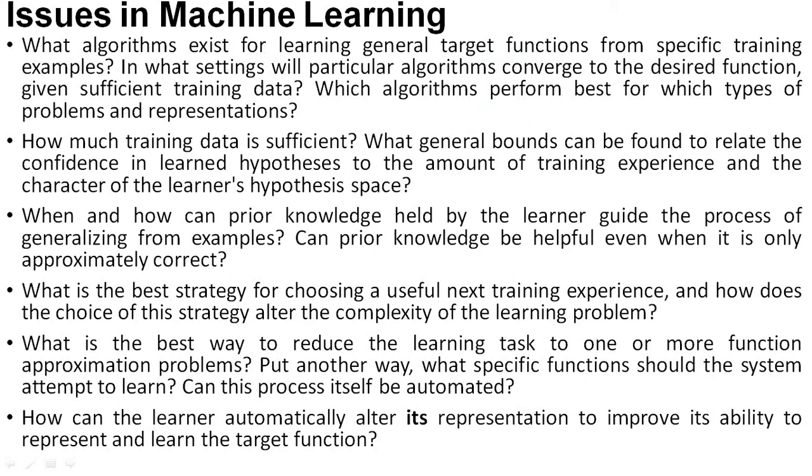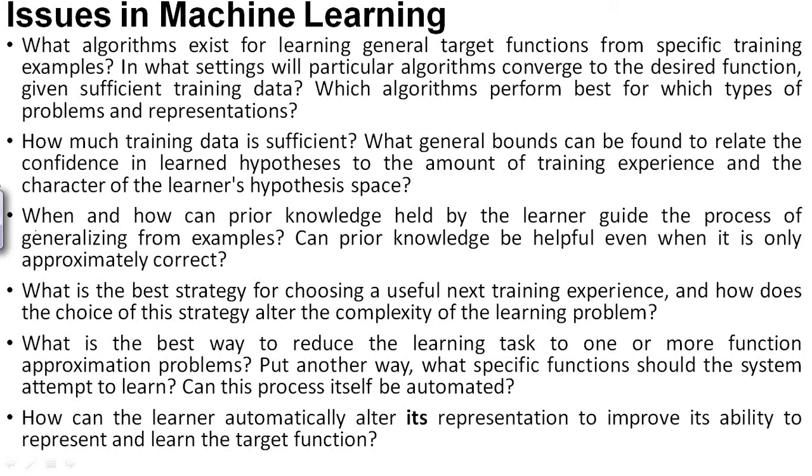There is also the issue of insufficient training data. More training data is not available most of the time. Sometimes we will also face the problem that the algorithm performance is not good, there may be a problem of the algorithm or a representation problem. So this is one issue that we are facing. The second issue is that the training data is not sufficient. First we have to check whether the training data is sufficient for my example or not. If it is insufficient, then you have to generate more and more training data so that our learner can learn from that training. So that is another issue of machine learning.